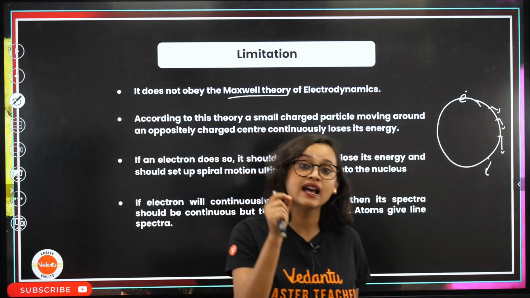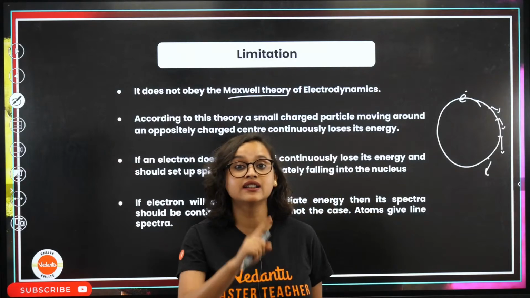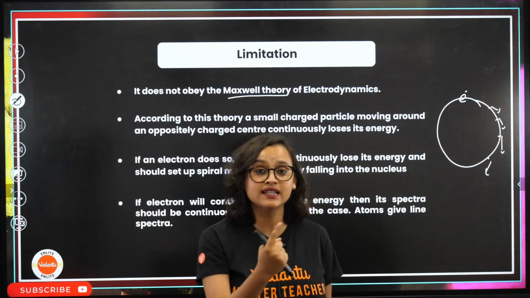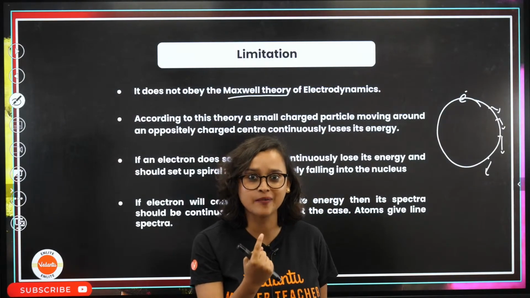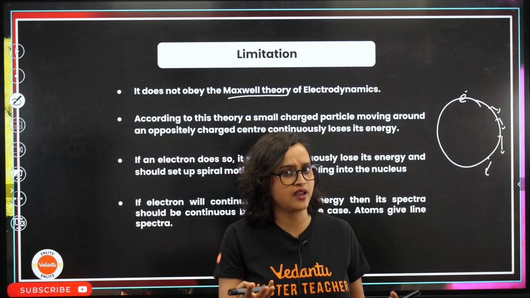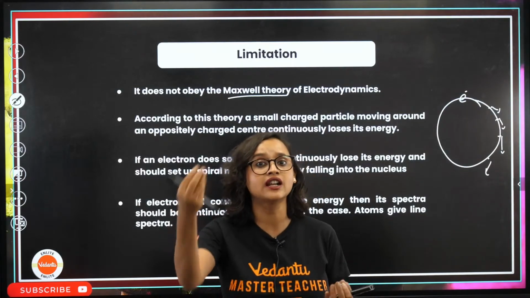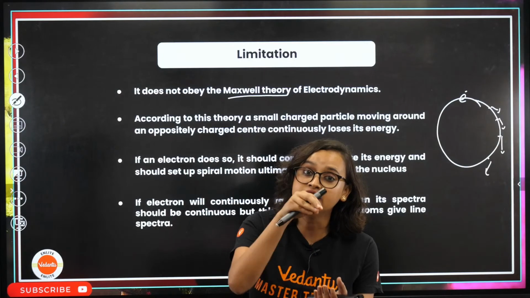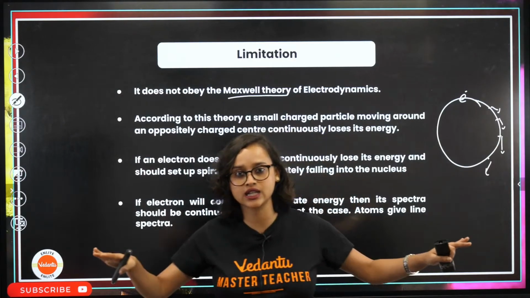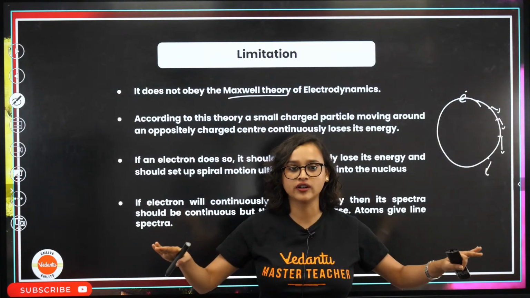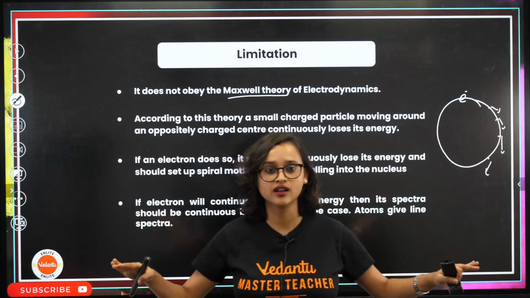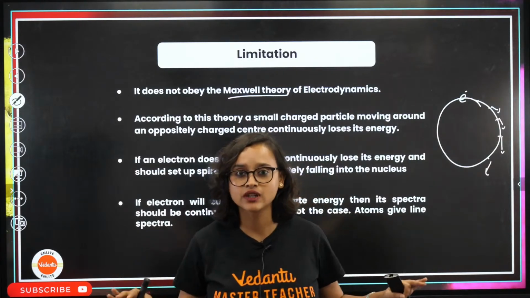and if something is in accelerated motion, it is going to lose energy. So once it starts losing energy, what will happen? At a certain point of time, there is a possibility that the electron will just fall into the nucleus and everything is gone, everything is just over.